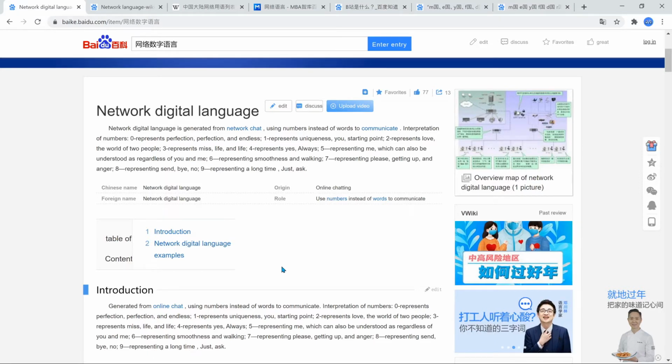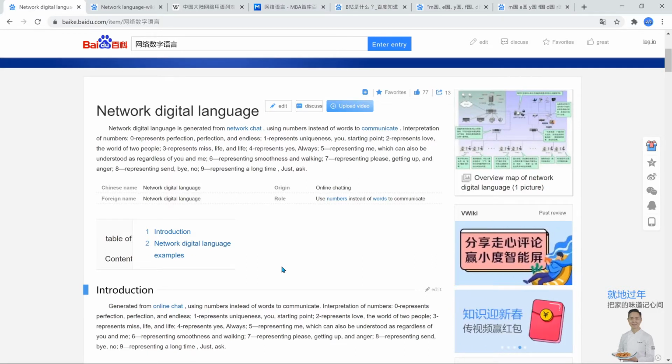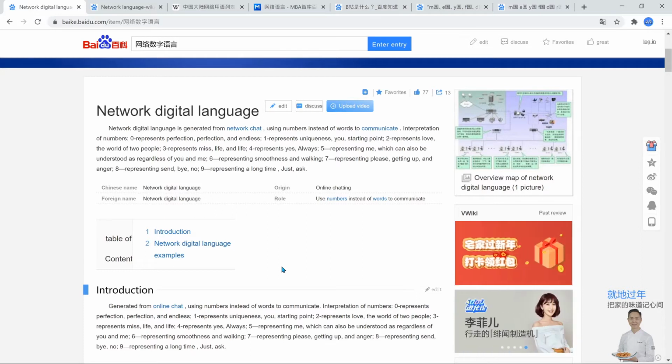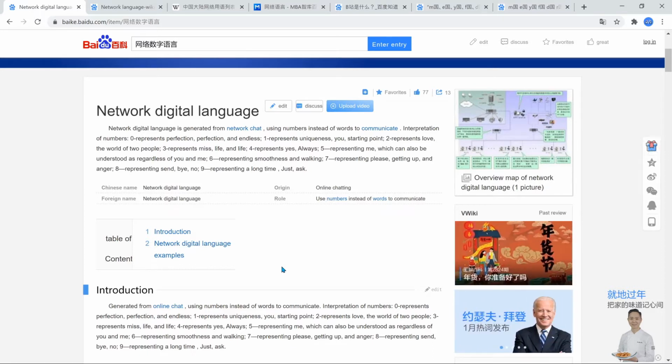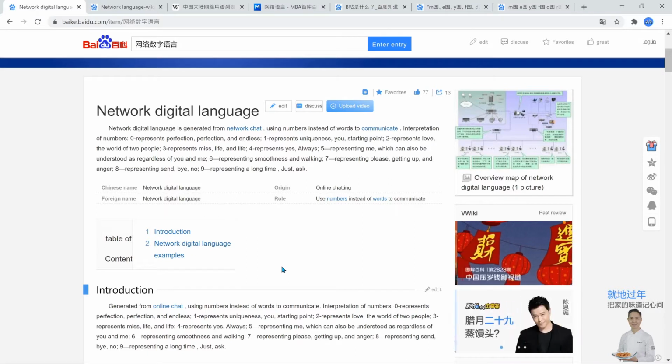The reason why is the way this digital language works is it works on homophones. So 1 in Chinese is yi, which is a homophone for ni and qi, right? Ni generally means you, and qi is just starting point or to rise. 2 in Chinese is er, which sounds very similar to love, which is I, right? The world of two people as well.